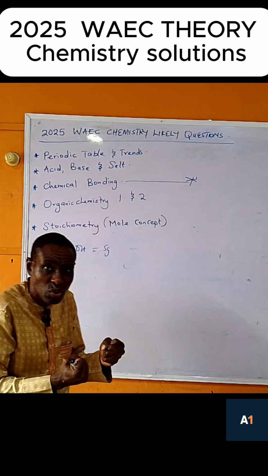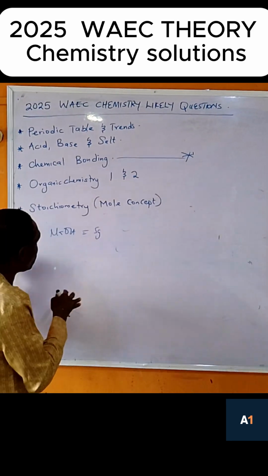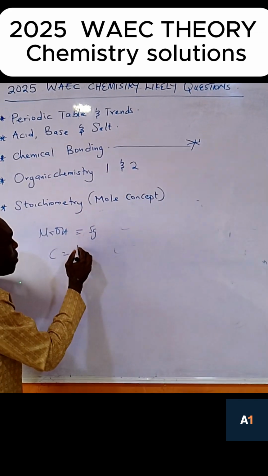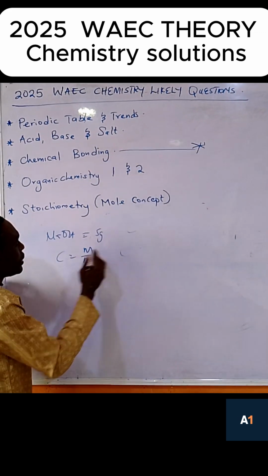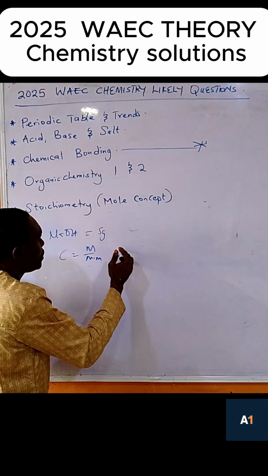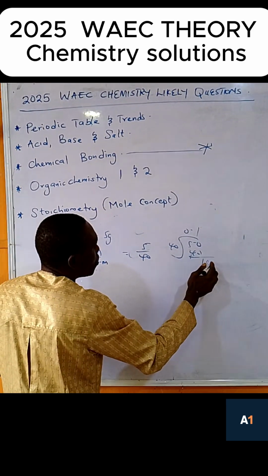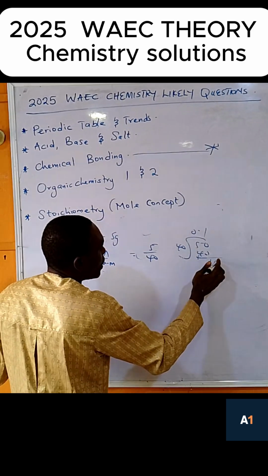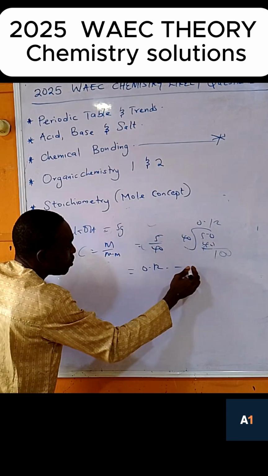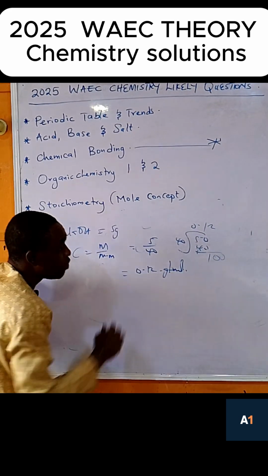The concentration is a study of how many molecules are in that particular mass. So in this case, we use the same thing: concentration is equal to the mass all over molar mass. The molar mass we got here is 40. So now it will give us 5 all over 40, which gives something like 0.12, because I did not take a calculator. So it will give you gram per mole.